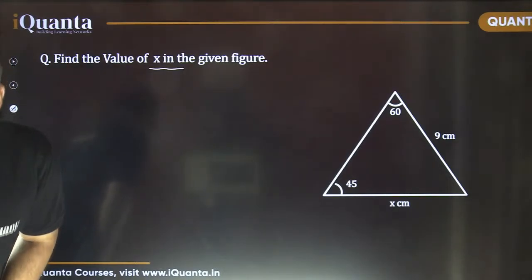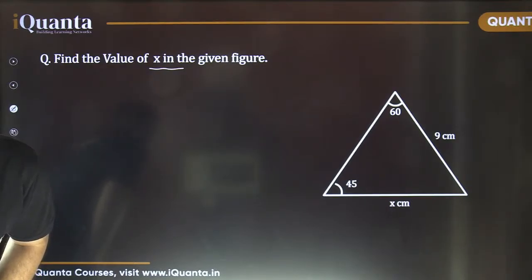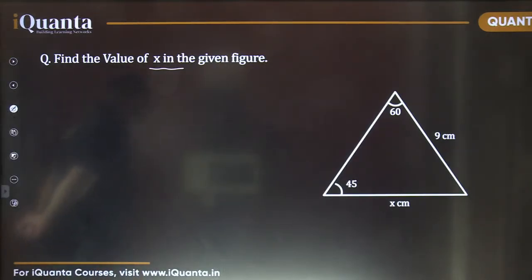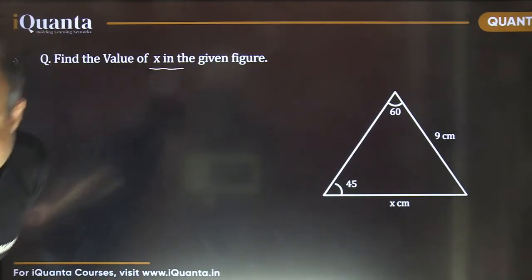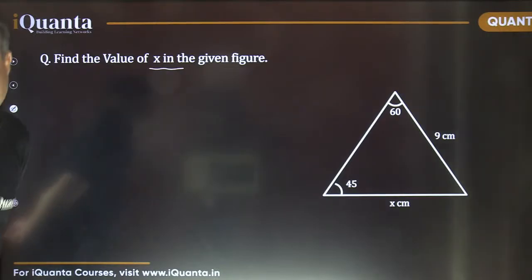Okay, I have got one answer from Tejeshwar: 9 times root 3 by 2. Good. Waiting for the answers. Chevy has given the same answer.